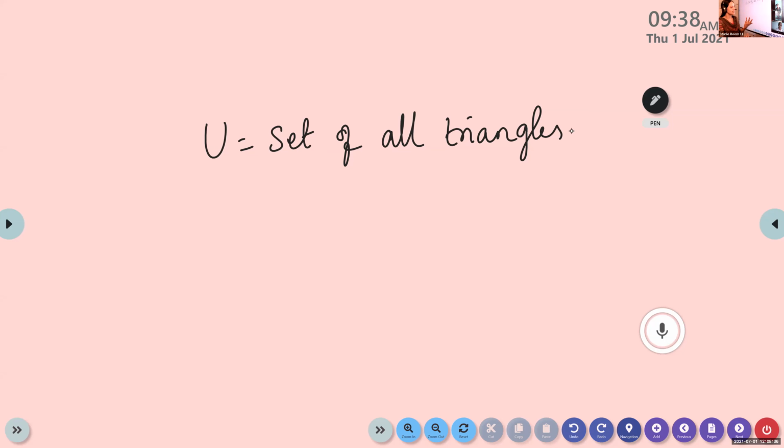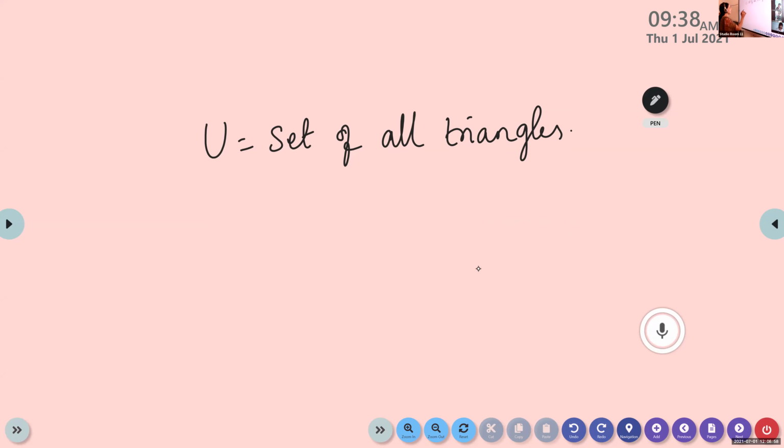You can consider that as a subset. Arrangement of plates, a big plate, over that a smaller plate. So here it is given set of all right triangles. The universal set we can consider as set of all triangles.